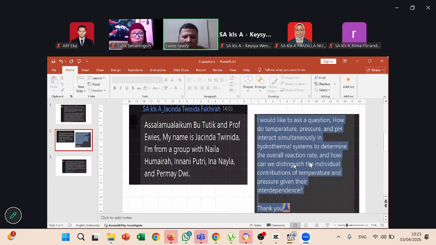If you change the pressure, by high pressure or low pressure different from your optimal pressure, you will also change the hydrothermal system condition. So you should coordinate between the three factors: temperature, pressure, and pH. So, okay.